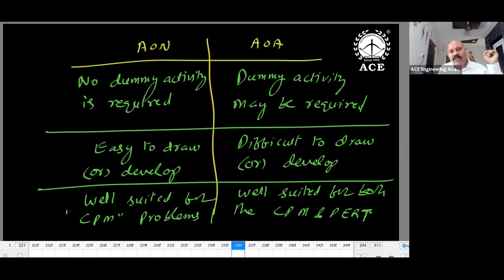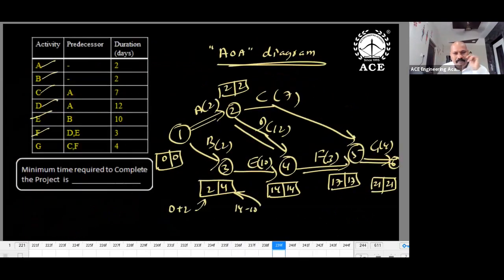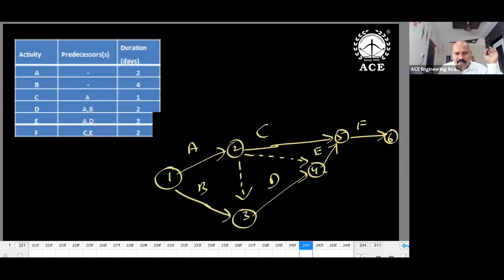No dummy is required in the EOI diagram. In the other, a dummy activity may be required depending upon the conditions. Easy to draw versus difficult to draw, and well suited for CPM problems, critical path method. This one is suitable for CPM and PERT. Okay, next, a few examples are given. Please go through them, and how to draw the EOI diagram is given.